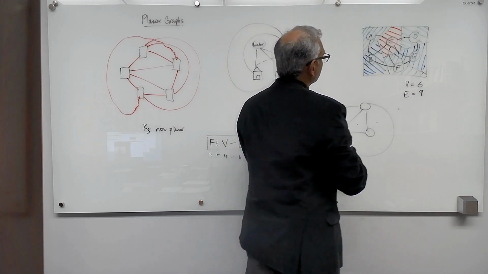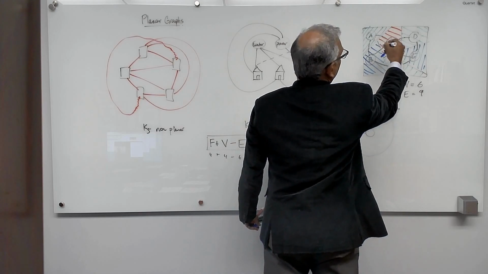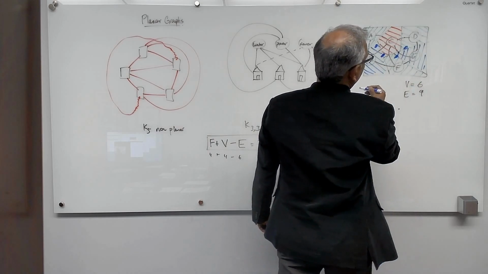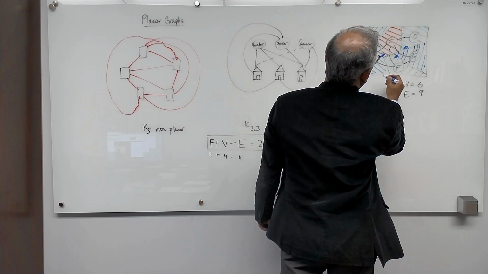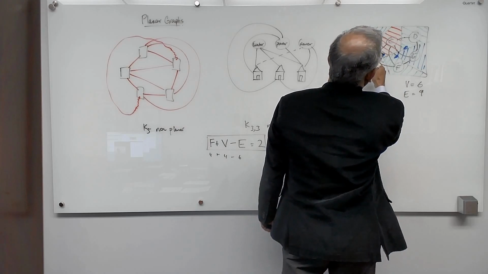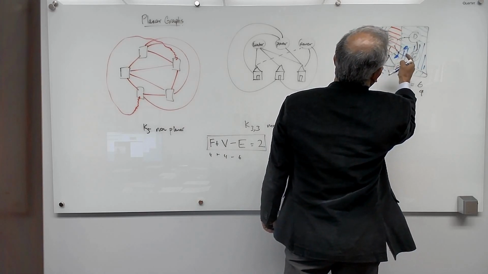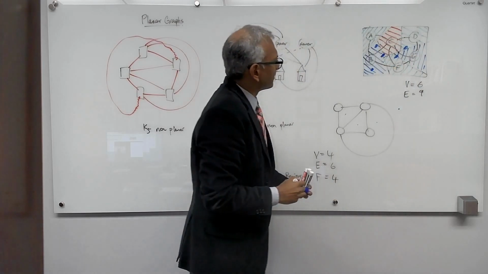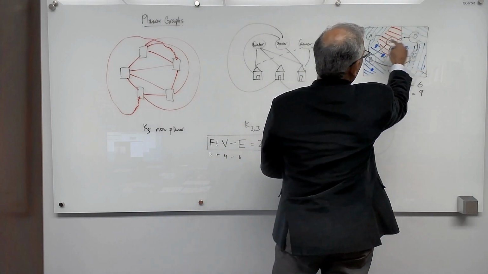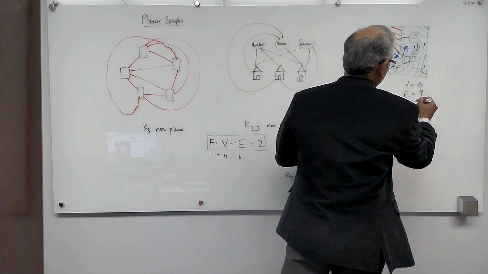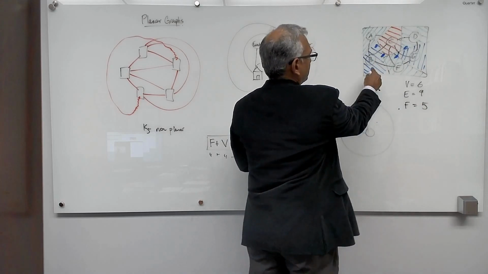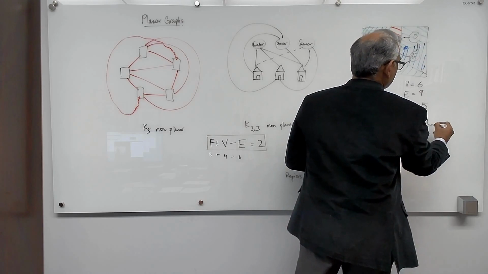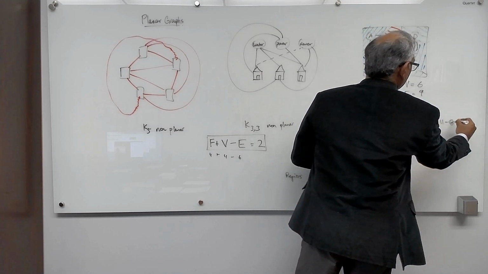Here's a face, here's a face, here's a face, here's a face, and here's a face. 1, 2, 3, 4, 5. So the number of faces is equal to 5. This is the outside face, and then there are the 4 inside faces. So faces plus vertices minus edges is equal to 11 minus 9, which is 2.